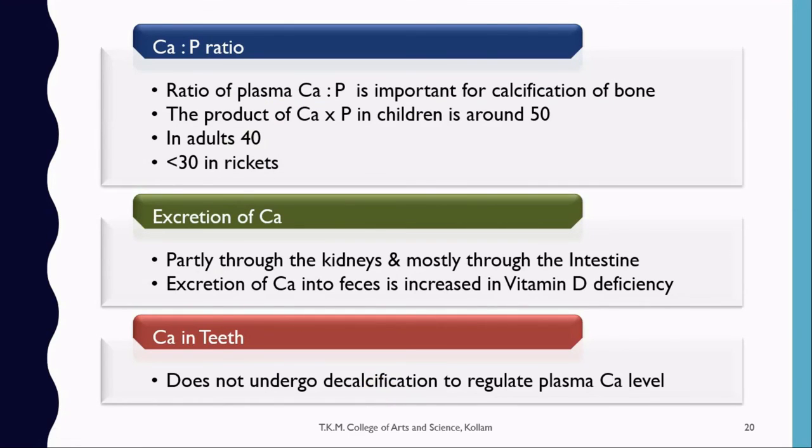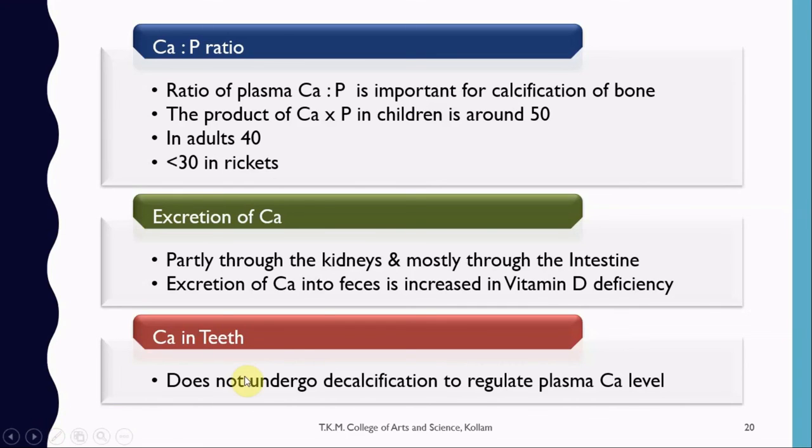Next is the calcium phosphate ratio. The ratio of plasma calcium to phosphate is important for calcification of bone. The product of calcium and phosphate in children is around 50. You know that the normal level of calcium is 9 to 11 mg per deciliter. In adults the product is 40, and in rickety condition it is less than 30.